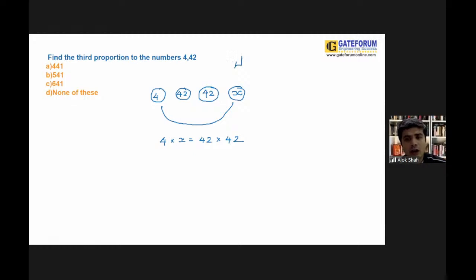Believe it or not, this is your GATE passed question. And if you simplify this, the value of X could be, if I cancel this, 21 into 21, and it is giving me the answer 441. So directly you can say that the correct answer of this particular question could be 441.